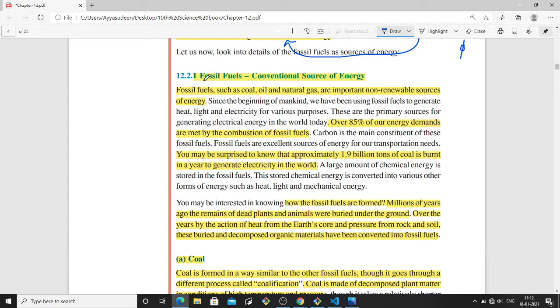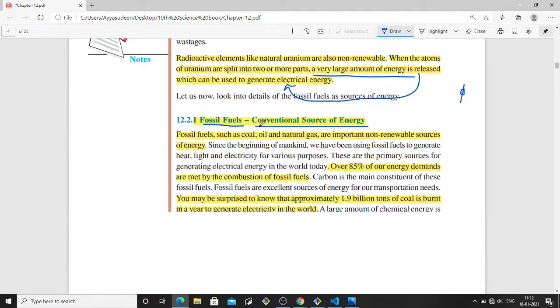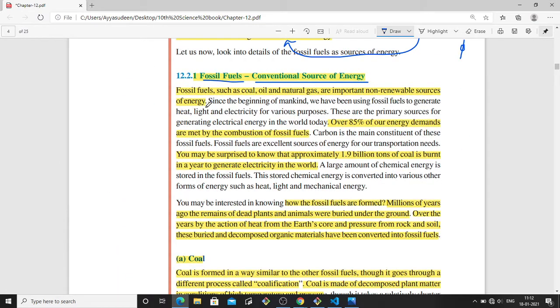Now the next is fossil fuels. It is a conventional source of energy. Fossil fuels come under non-renewable energy sources. Fossil fuels are coal, oil, and natural gas. So they are important non-renewable energy sources. In the world, over 85% of our energy demand is met by the combustion of fossil fuels.